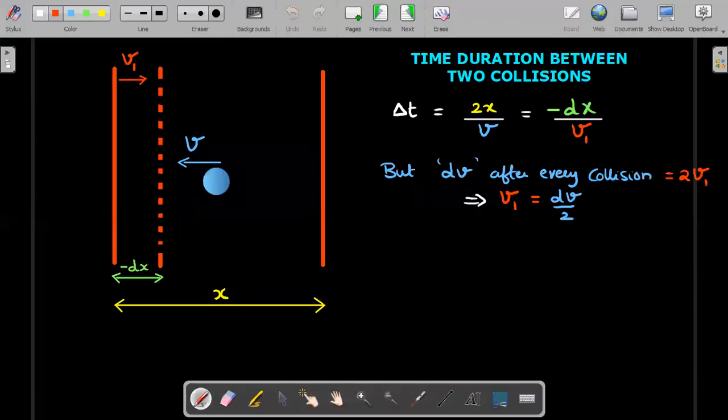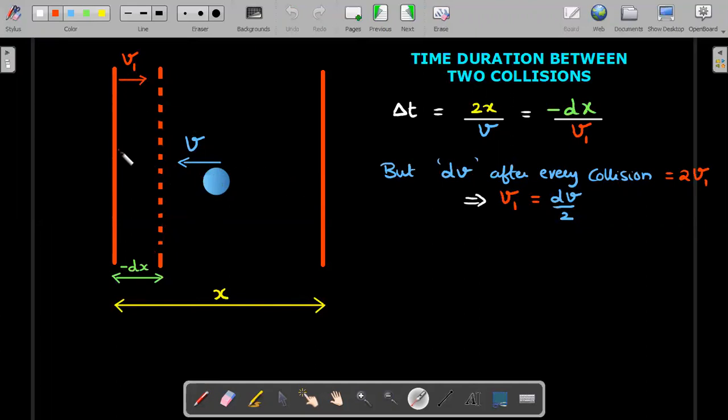Let's go. The wall on the left of the screen is moving towards the right with a speed v1, as mentioned in the question. The distance I have taken at any arbitrary instant is x. This x is variable, and in the problem it changes from L to L by 2. The ball goes back and forth very quickly, and the wall's velocity is very tiny.